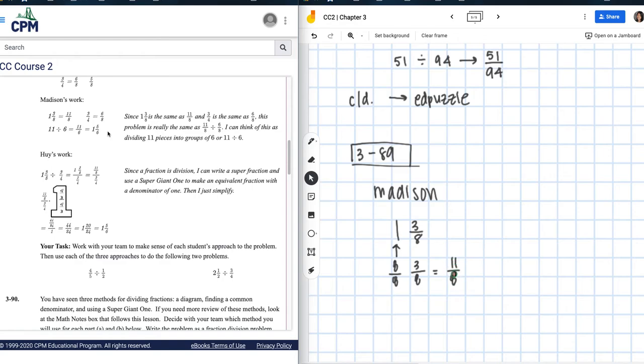Okay. The second part, if I have 3/4, right? If I use my giant 1 and I just multiply by 2/2, there's my giant 1. This will give me 6/8. Okay? And then what she did was, if I did 11/8 divided by 6/8, right?